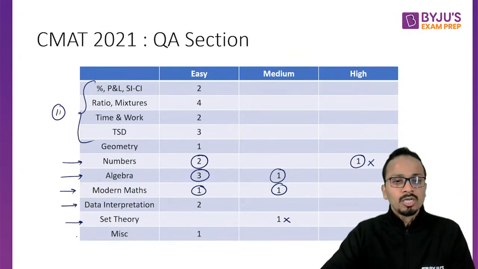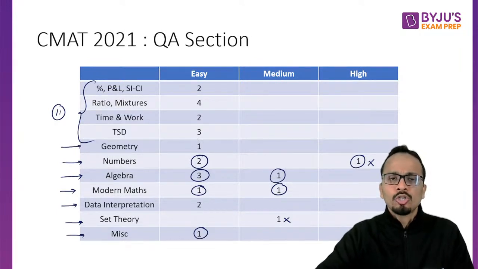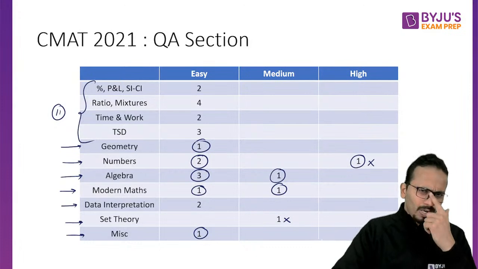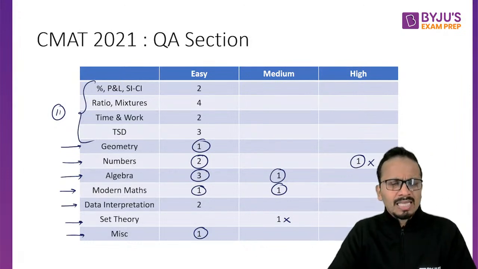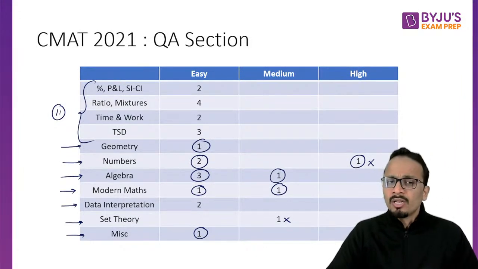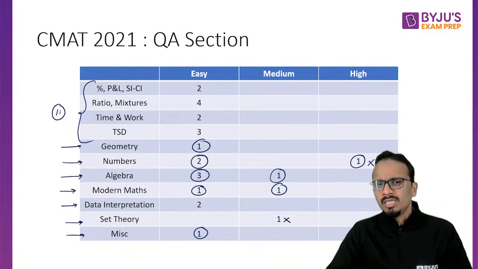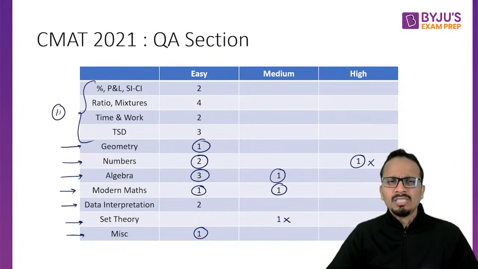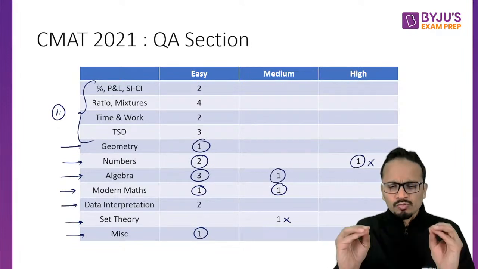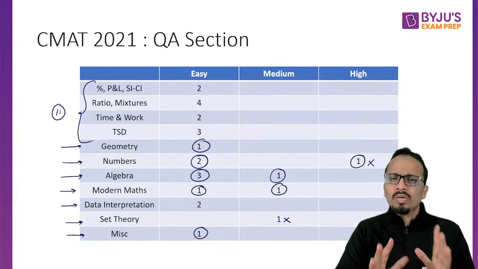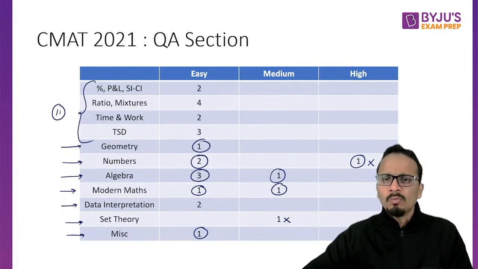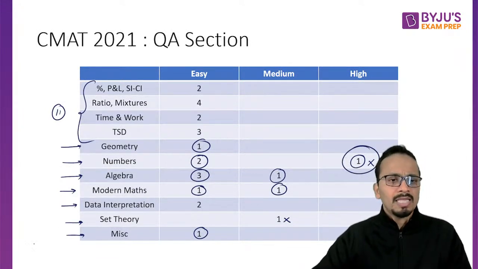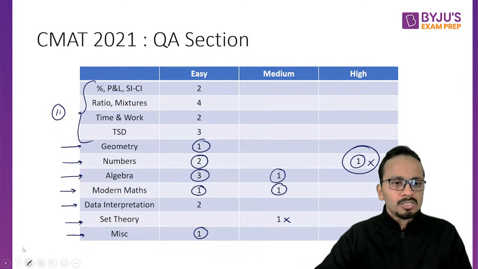It was a slightly lengthy question. One miscellaneous question, very easy, and only one question on geometry. Now, one question on geometry doesn't mean that geometry is not an important topic. So this year they may increase the weightage of geometry, but the general trend for CMAT is that the number of questions from geometry is on the lower side only. Okay, so barring this question that is from number system, wait.